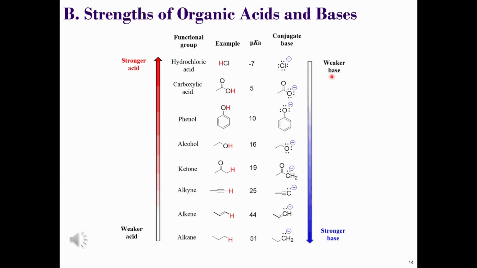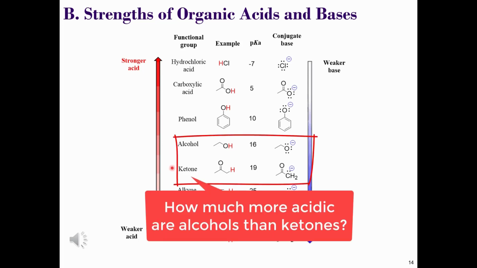Even if we have a molecule that is a different chain length to our representative compound, the pKa table will still provide an estimate of your representative molecule. One question for you: how much more acidic are alcohols than ketones based on this table? Pause the video and resume when you have an answer.